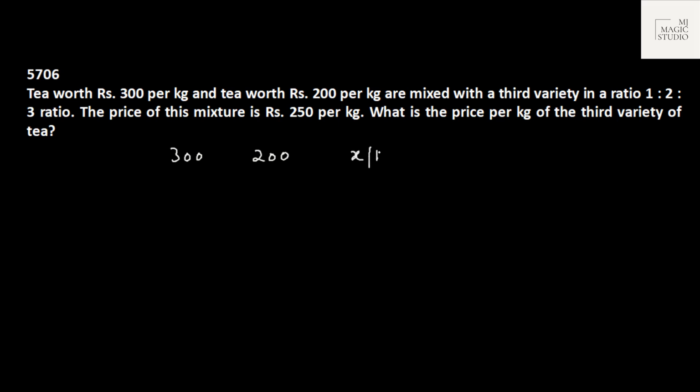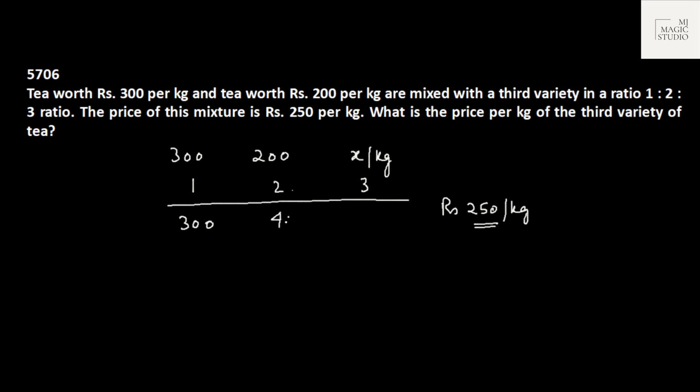a third variety, let it be rupees X per kg, in the ratio 1:2:3. The price of this mixture is rupees 250 per kg. What is the price per kg of the third variety of tea? Obviously, we would be doing like this. Just simply multiply, divide by the total of weight, and that should be equal to 250. Let us take 1 kg, 2 kg, and 3 kg because the ratio is 1:2:3. Just take it like that.